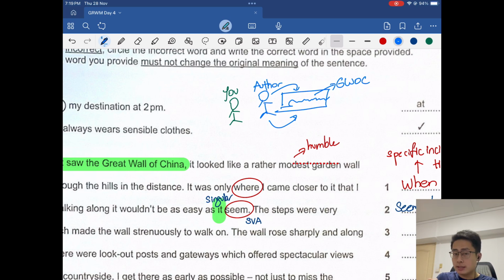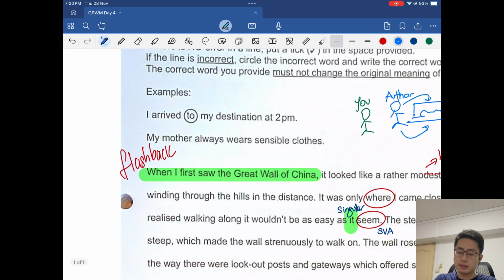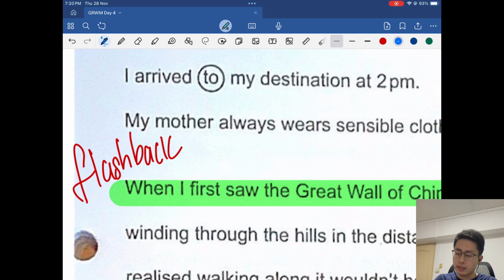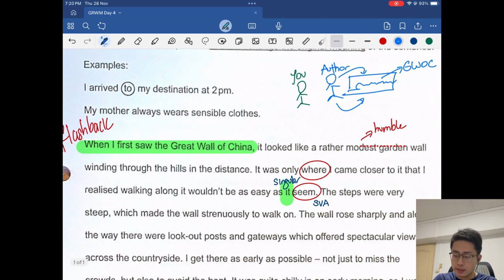Okay? But in this case, we can assume that there's no photo or no picture from his phone. He's just telling you verbally, and he's just thinking about the good old days. Alright? And because of that, it should be rightfully in the past tense. It will make more sense for it to be in the past tense. Okay, we cannot assume that there's like a picture in front of the both of you, and the author has taken out the picture and is pointing to the picture and saying, it's not as easy as it seems, right? Because based on line 0 here, it really feels like it's a flashback. Okay. So with that in mind, the right answer is seemed, past tense.